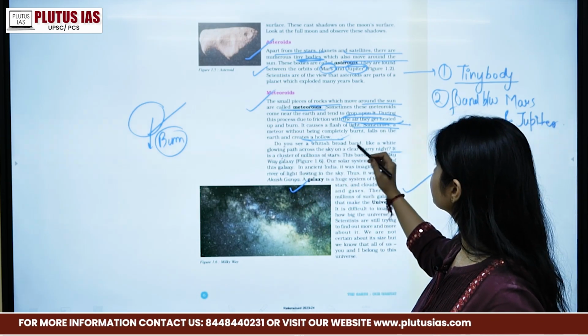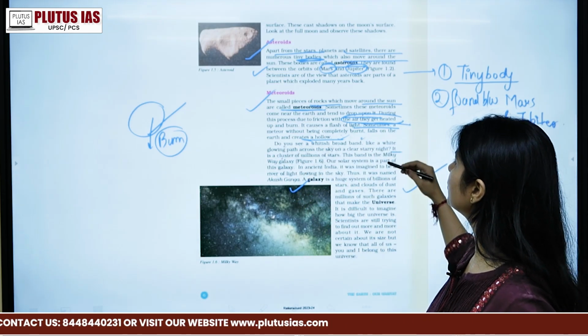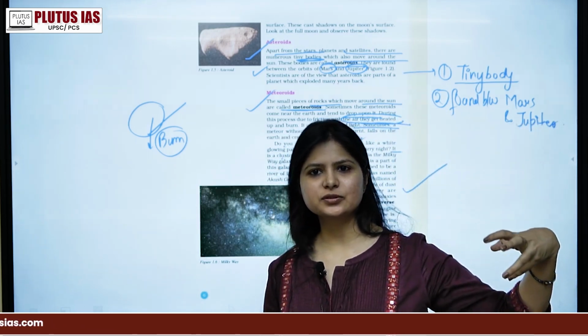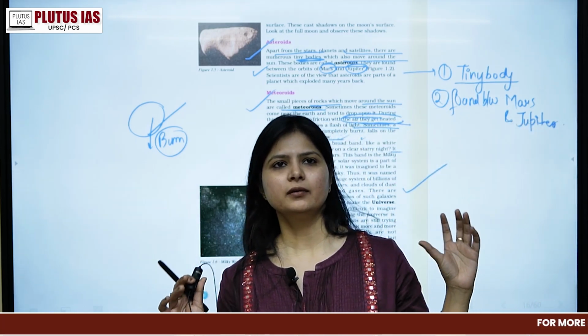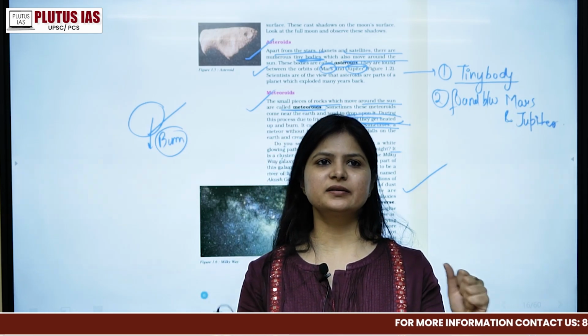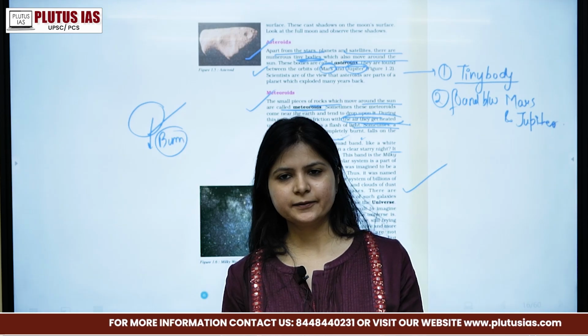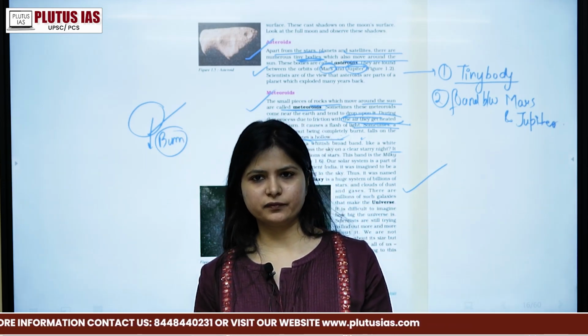So do you see the whitish broad band, like a white glowing path across the sky? Whenever you see the sky at night, you have so many things surrounding it, right? We consider that only this is the part. The solar system is just a part of the universe, right? It is just a very, very, very small part of the universe.